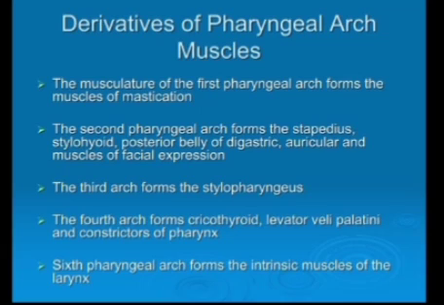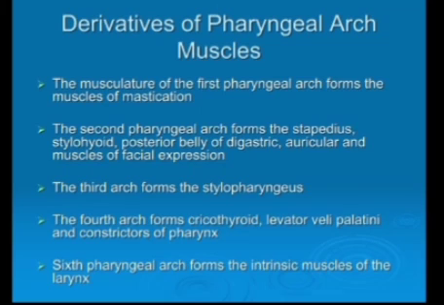Fourth arch forms cricothyroid, levator veli palatini and constrictor of the pharynx. Sixth pharyngeal arch forms the intrinsic muscles of the larynx. So these intrinsic muscles of the larynx, as the nerve of the sixth pharyngeal arch is recurrent laryngeal nerve, are supplied by it. The motor supply is recurrent laryngeal nerve.